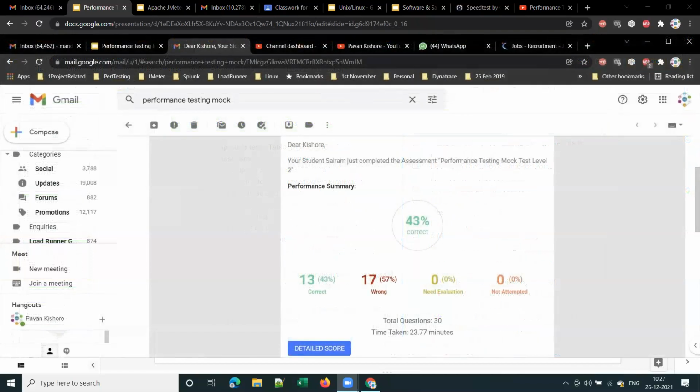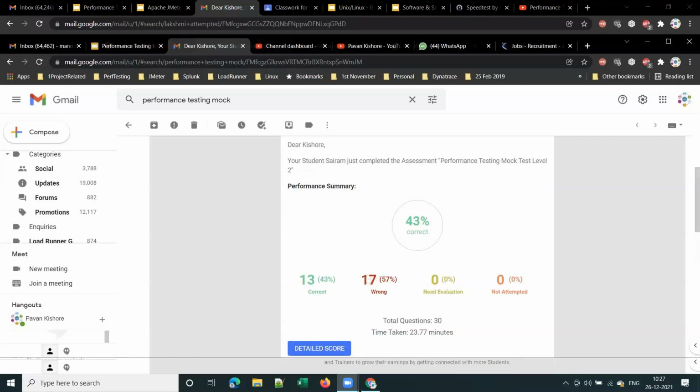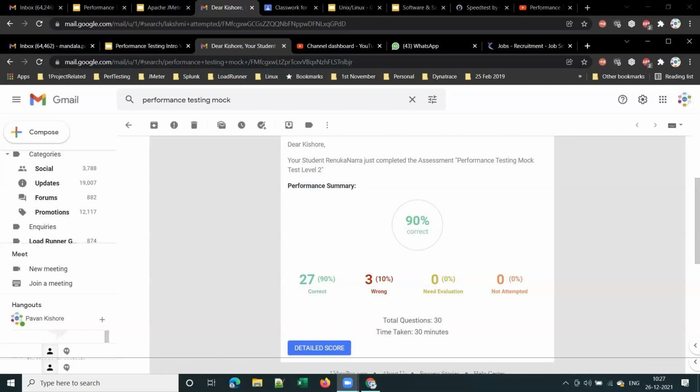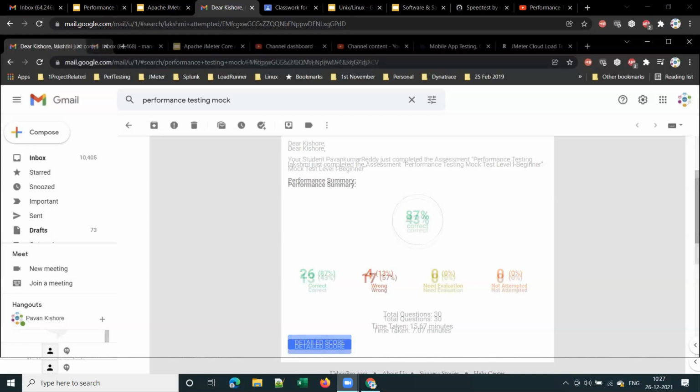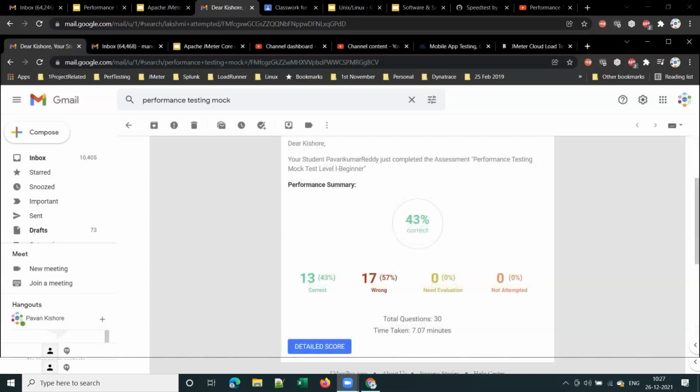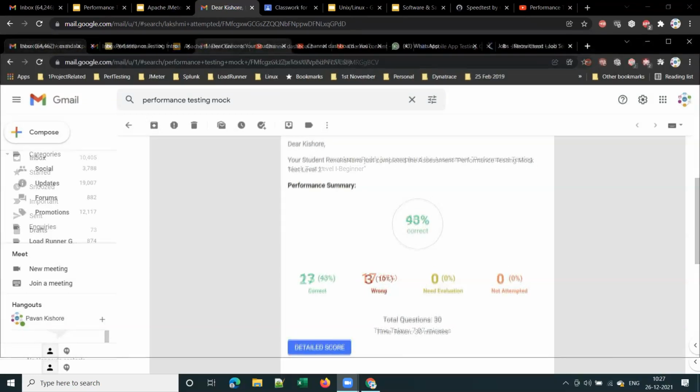So this is how I get a mail as soon as you attempt the test. Any student attempts the test, I will get a mail like this. It shows the overall score, how many questions they attempted correctly and how many went wrong. So it will be helpful to you also to assess the areas where you are good and where there is scope for improvement. Clear?